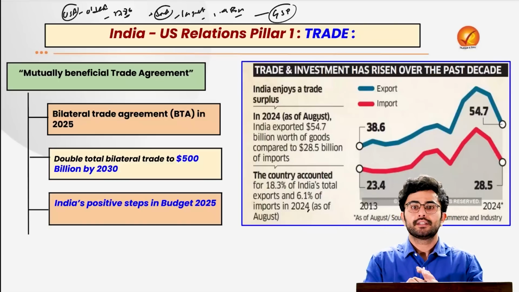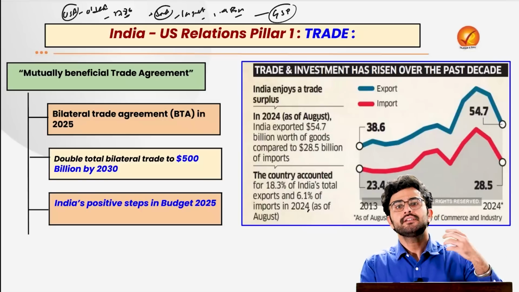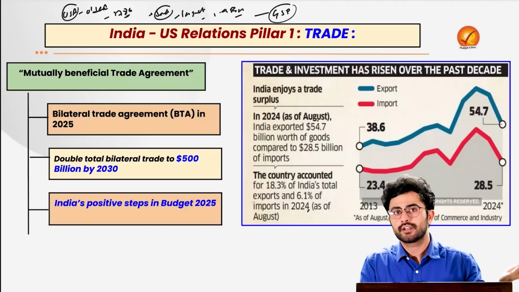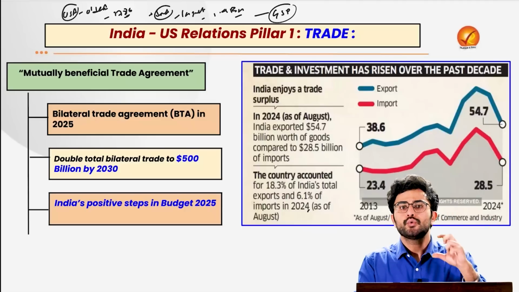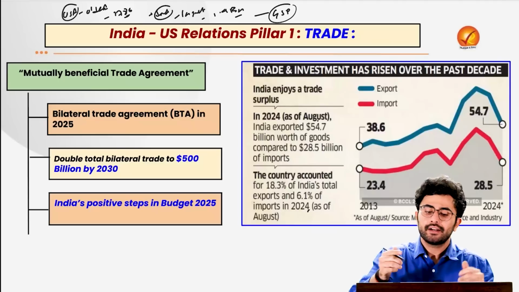The idea is that these ties have been further strengthened by the recent initiatives which were taken when our Honorable Prime Minister visited the United States of America. So, to understand this evolving relation, in this particular section we have divided it into several pillars.